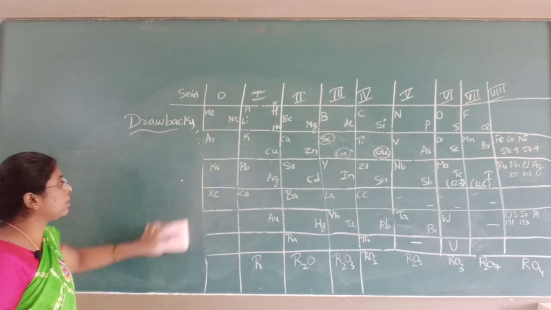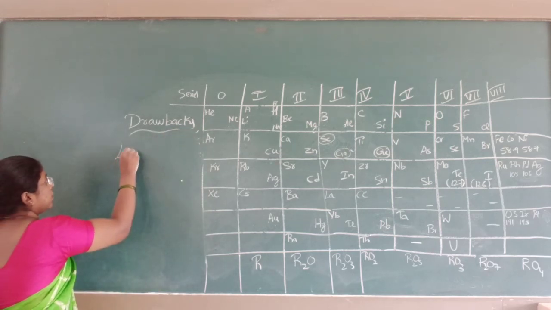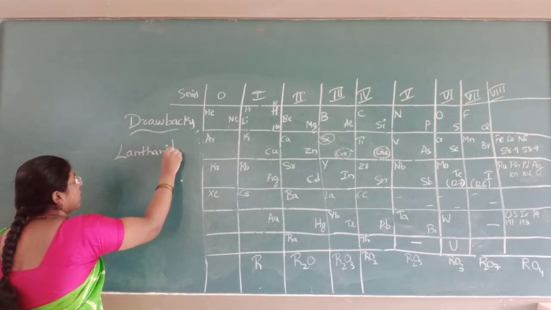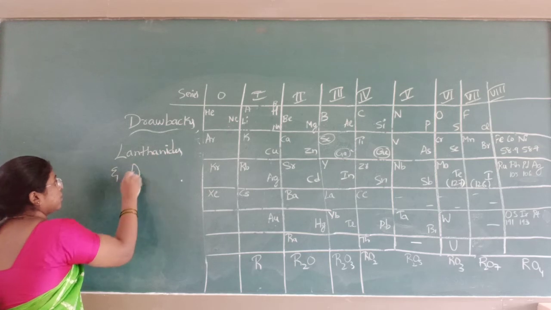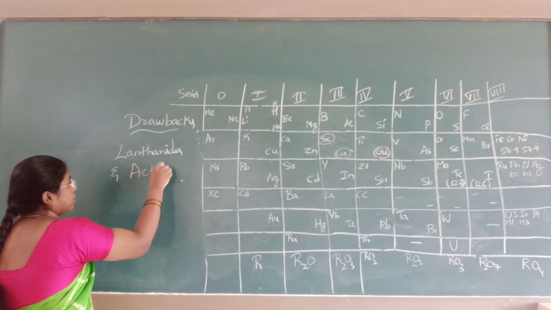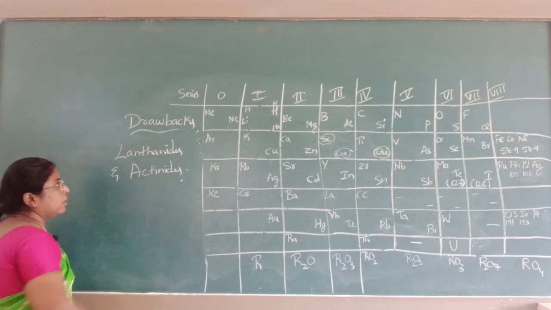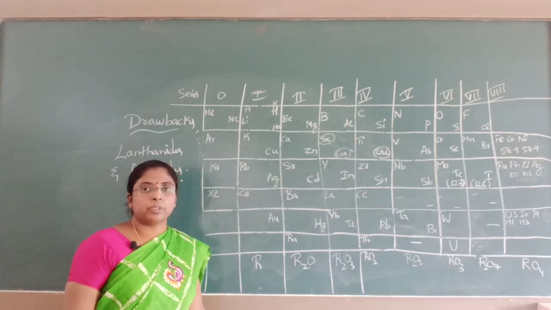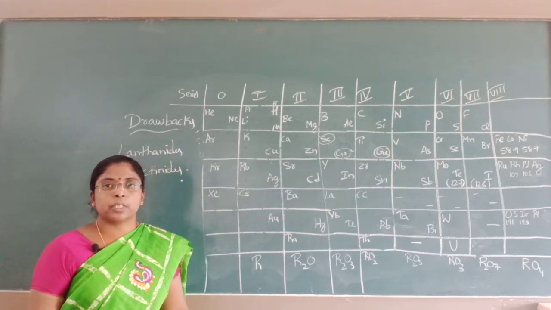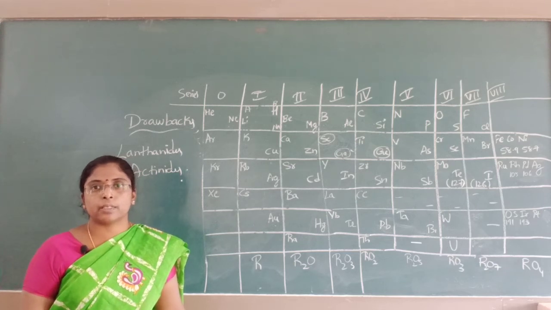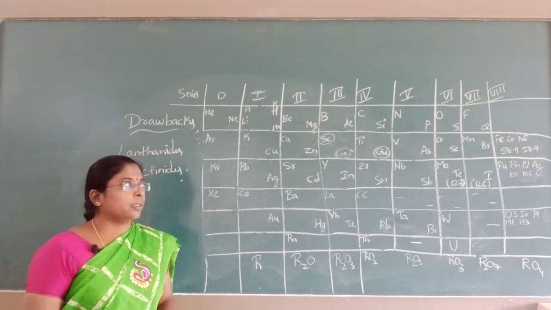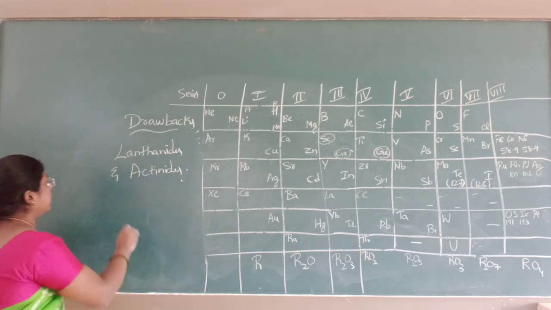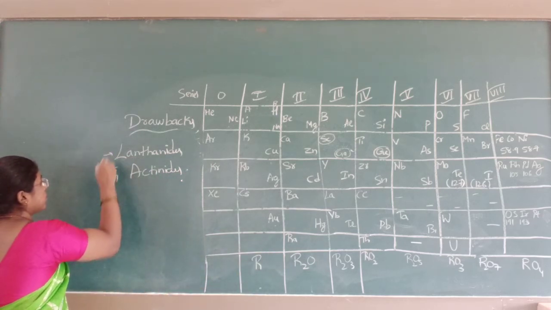And next comes the lanthanides and actinides. In the periodic table, there was no perfect position given for the lanthanide as well as the actinide elements in Mendeleev's periodic table. And next comes the periodicity.